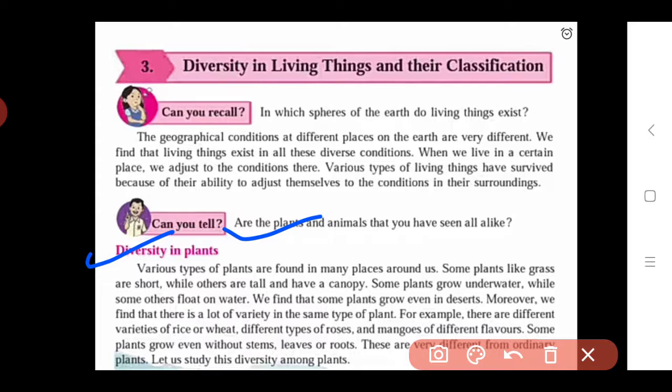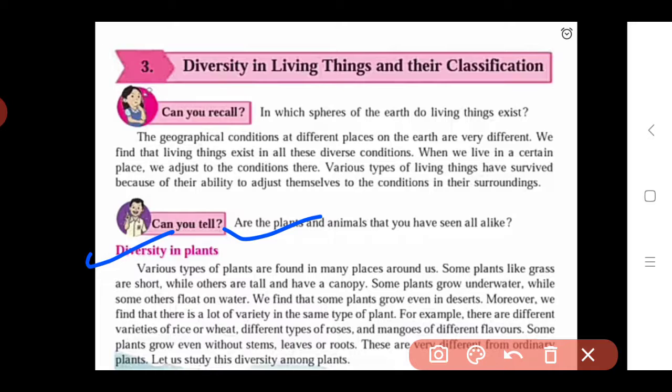Various types of plants are found in many places around us, in our surroundings, at our home. In that region we see various types of plants. Some plants are short, some are tall, some have flowers, some don't have flowers. Some plants like grass are very short, while others are tall, like a coconut tree.